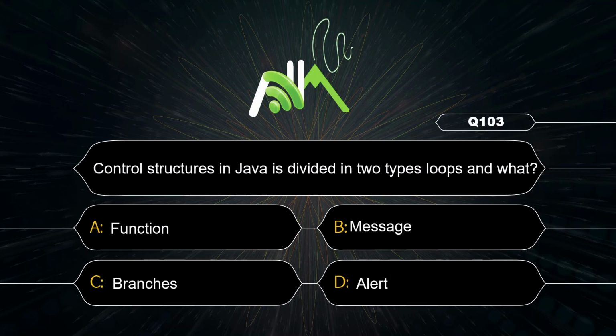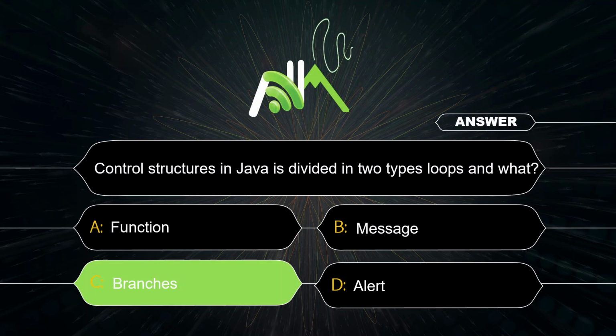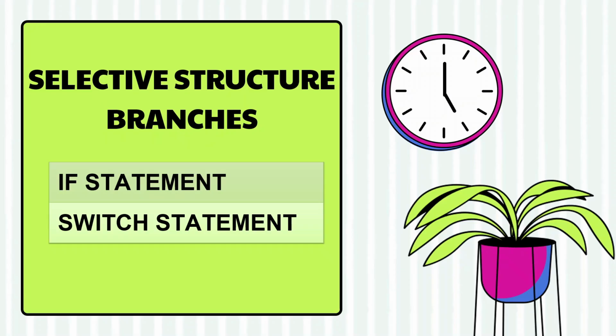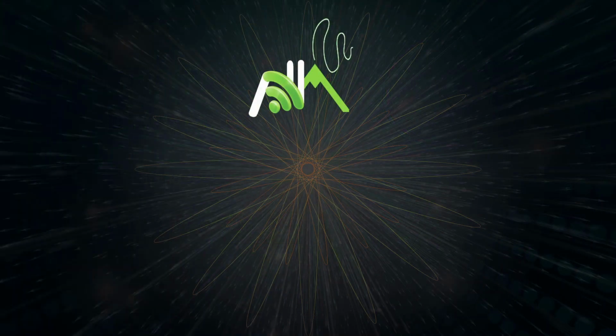In Java is divided into 2 types, loop and what? That is branches. Selective structure or sometimes branches or sometimes decision making statement. If and switch.